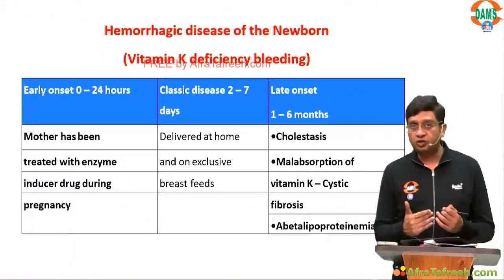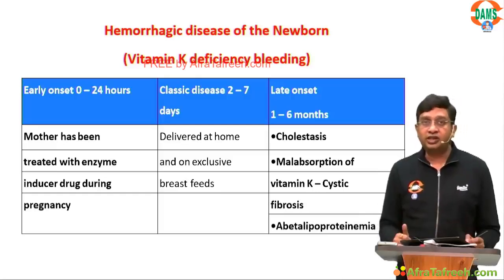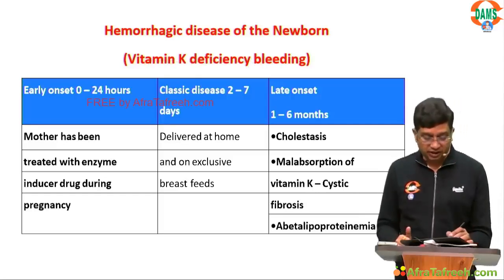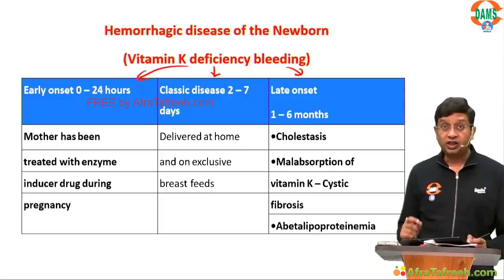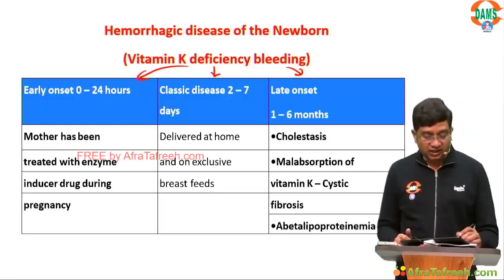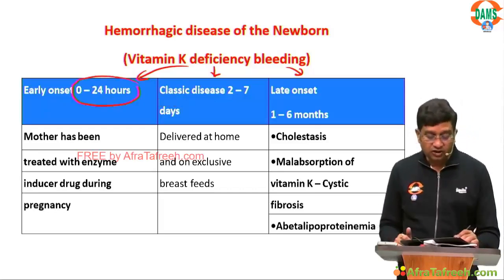Hemorrhagic disease of the newborn is basically because of vitamin K deficiency bleeding. And this can be early onset, classical onset, and late onset. In the early onset, a child is having hemorrhage within the first 24 hours.